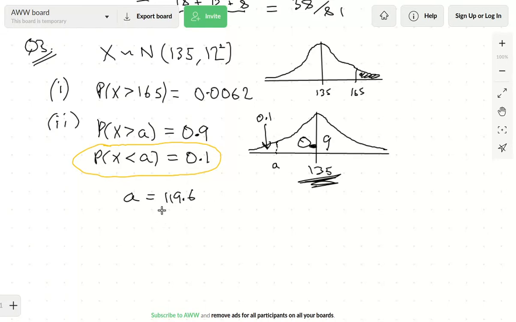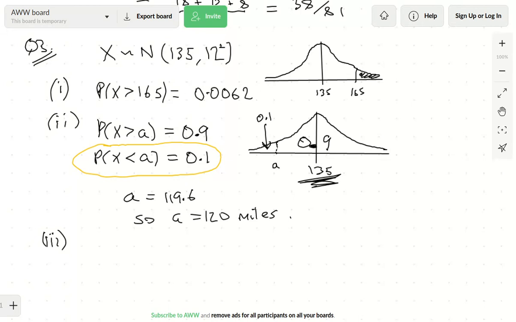Now that's 119.6 miles, but they did say round to the nearest mile, so A should be 120 miles. I must admit that's where I disagreed with the mark scheme, because it said 119. No, you wouldn't round down there. It's closer to 120 miles. If anything, you should round up because you don't want to break down. Rounding down means you're going to break down. That's no good. Okay, so that's that one. I hope that's clear now.